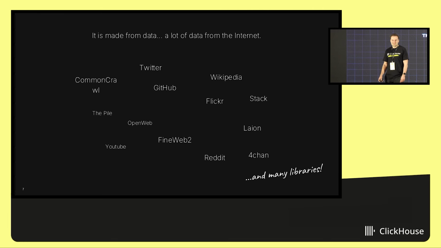And there is a lot of data from the internet. For example, Common Crawl, which consisted of HTML pages, crawled once a month from the internet, from all the websites. It contains a lot of duplicates, a lot of inappropriate data, but anyway, it's a raw data set.